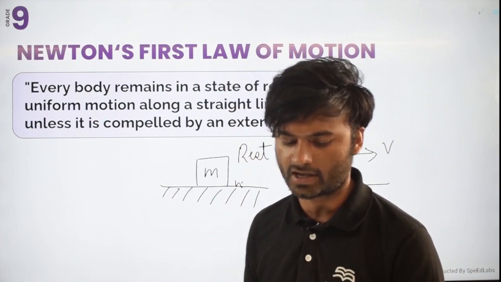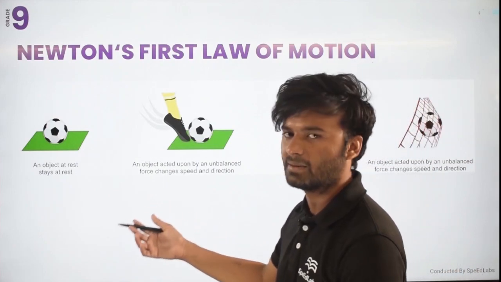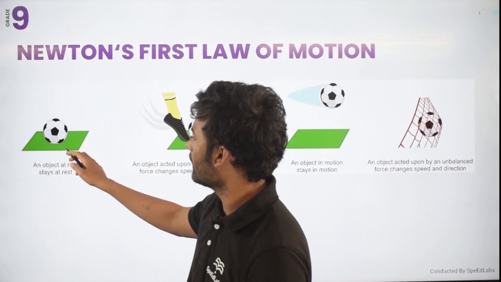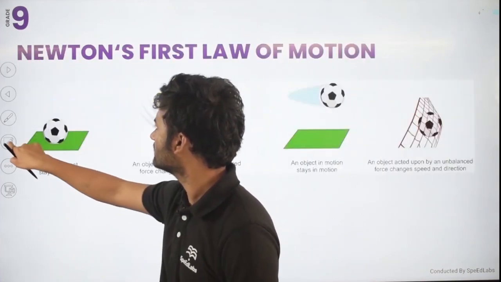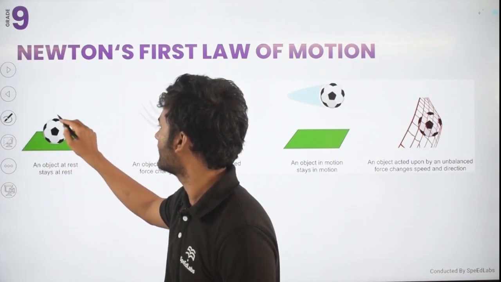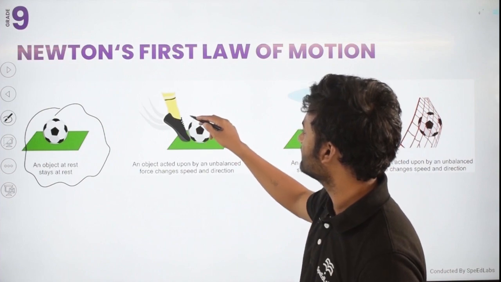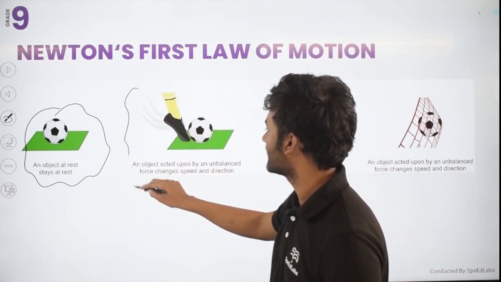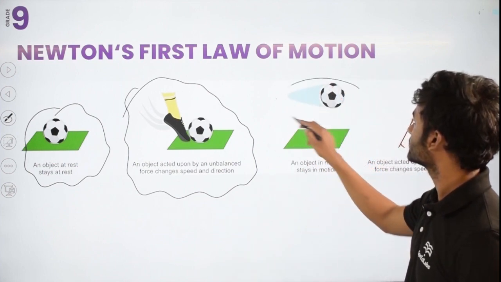Have you understood? Now let us understand with a good example. Consider this ball, initially placed at rest. If this boy kicks this ball, after some time this ball will come into motion.